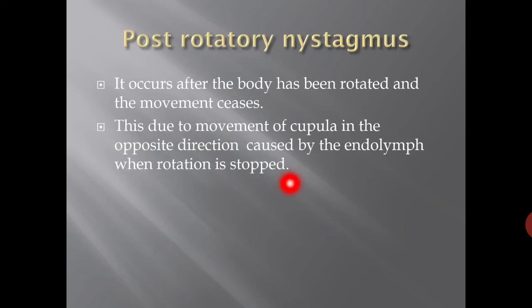Now, post-rotatory nystagmus occurs after the body has been rotated and movement ceases. This is due to movement of the cupula in the opposite direction caused by endolymph when rotation is stopped.